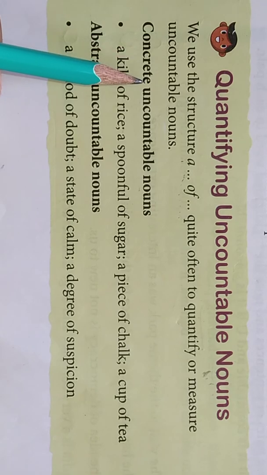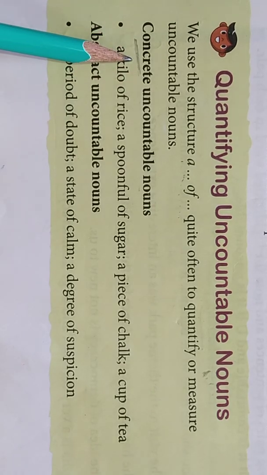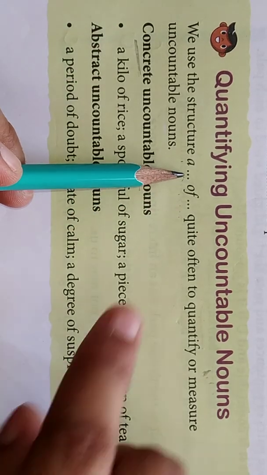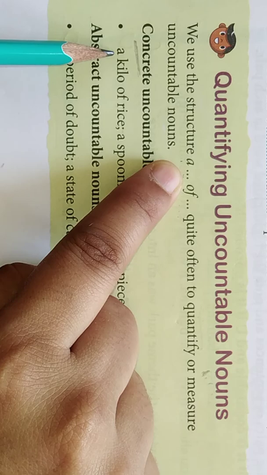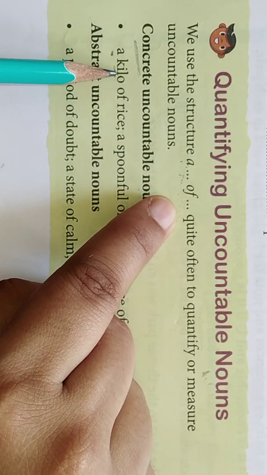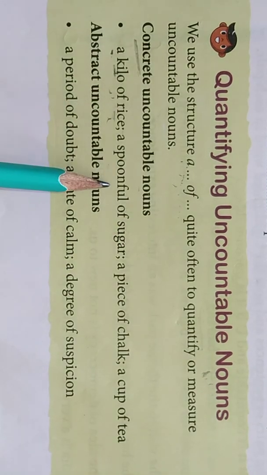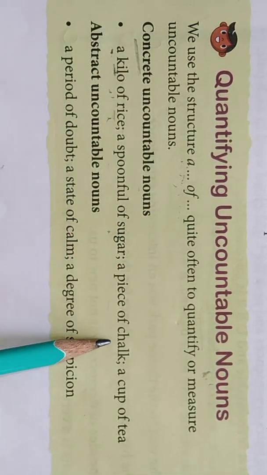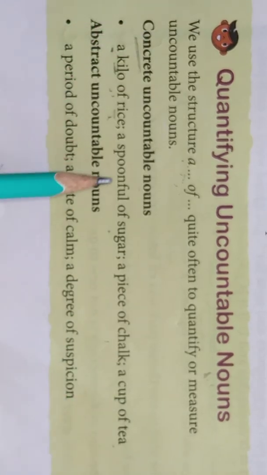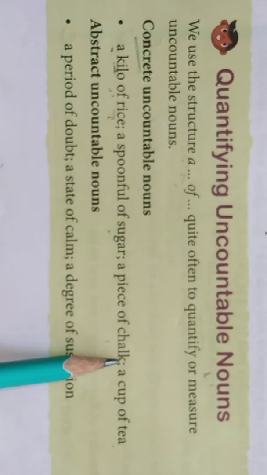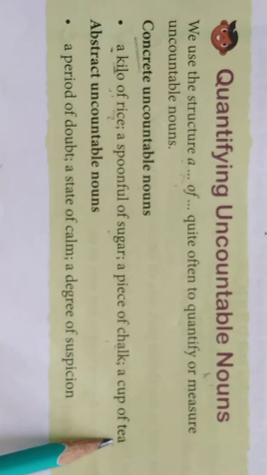Concrete nouns means the nouns which we can see or touch, like a table, like sugar, like rice. So, in the structure, a ___ means kilo, of ___ means rice: a kilo of rice, a spoonful of sugar, a piece of chalk, a cup of tea. These are concrete nouns, meaning rice we can touch or see, sugar we can touch and see, chalk we can touch and see, and tea also we can touch and see.